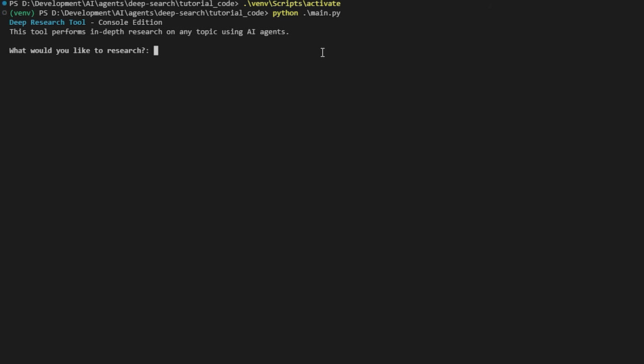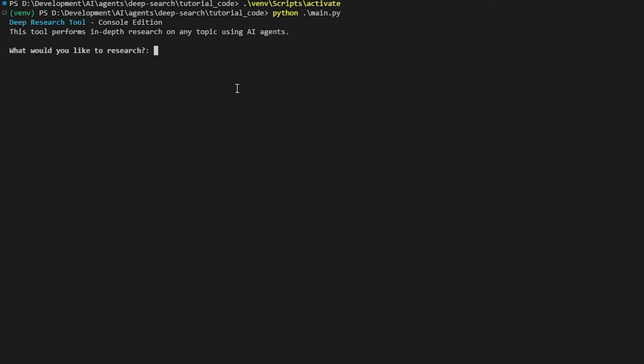Deep research tools are very popular now with ChatGPT, Gemini, and also Grok. So I just wanted to implement this from scratch myself using the Agents SDK. So basically you just input a search query and you enter, and then behind the scenes a bunch of agents are going to work together to answer your question.